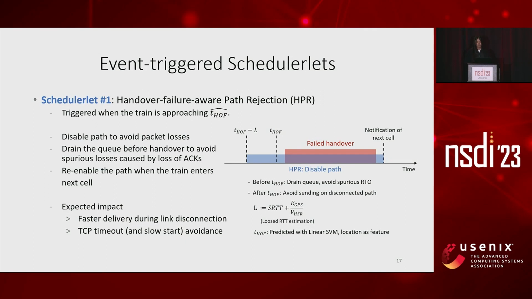With this knowledge, we design our first schedulerlet, handover failure aware path rejection. It disables the paths that may experience handover failure in the near future to drain the queue and avoid future packet loss due to the handover failure. It not only accelerates the delivery of packets by avoiding losses, but also avoids TCP timeout on the disconnected paths.